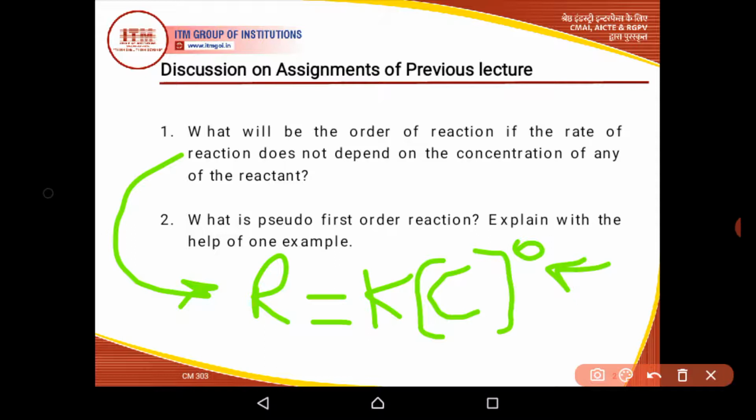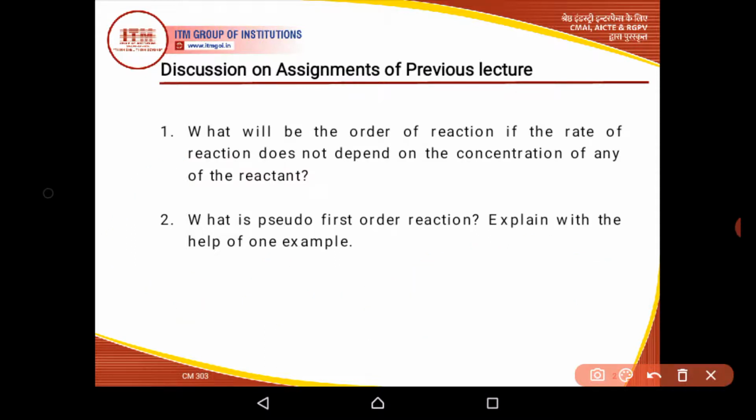So in all zero order reactions, the rate of reaction does not change if we change the concentration of any one of the species, or the concentration of all species, if the overall order of reaction is 0. So the answer of the first question is that the order of the given reaction is 0.